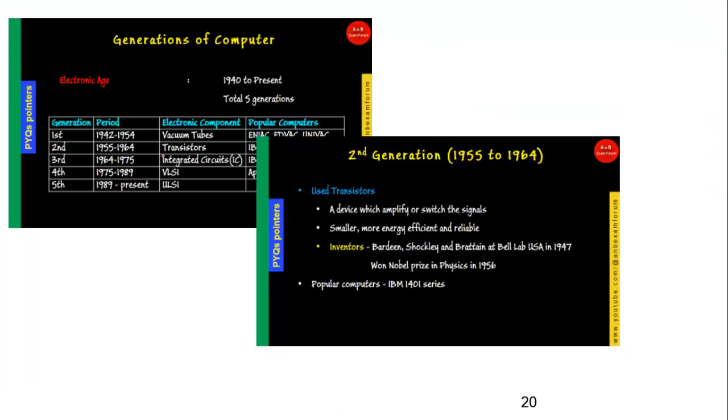And we have made the first video on generations of computer itself, where we discussed the technology which was used in each generation of computer along with the previous year pointers which are generally asked in the exam. Okay, so it uses a transistor in the second generation, and in the third generation integrated circuits were used, in the fourth VLSI, and in the fifth ULSI.